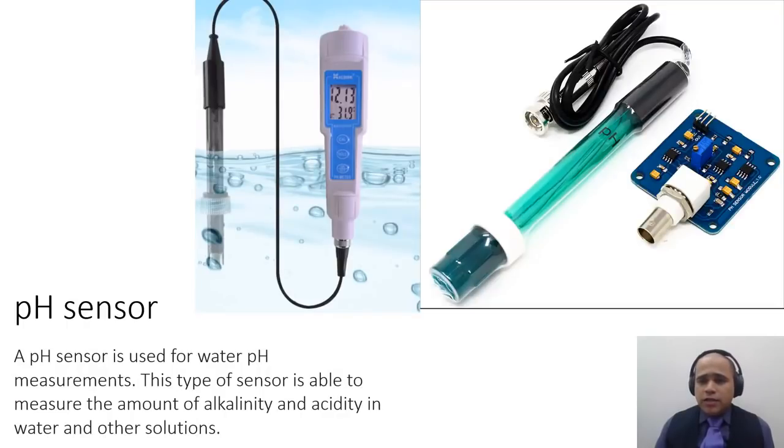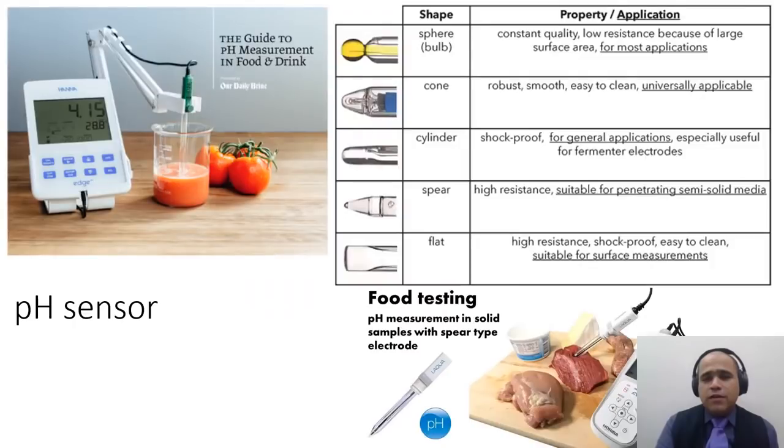Water quality is a big issue nowadays. So we need something to measure the water quality. One of those parameters is pH, to determine whether the water is drinkable or not. Now, very interesting applications of pH have been found out. It can be used in food testing with different shape electrodes and also with the juices and all. So it's very important to measure pH, and it should be lying in the range of 7.